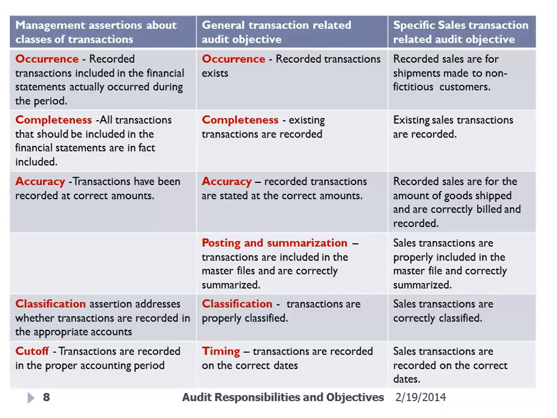The audit evidence they collect will be different, right? Obviously they're not going to look at shipping documents to determine if it occurred. They're going to look, for example, at receiving documents. Because if our client accepts the goods in their warehouse, there's evidence that they are obligated to pay for it. So it's a valid transaction. It's just your audit evidence that changes. Management assertions are the same across all cycles.